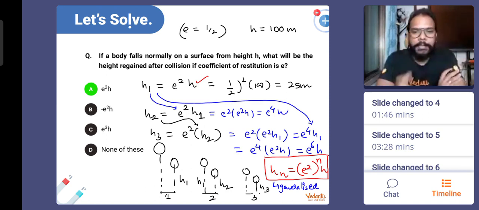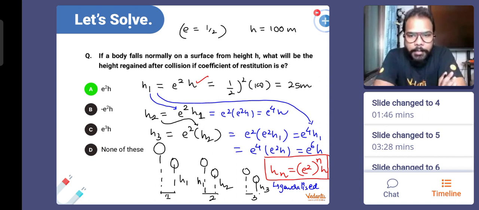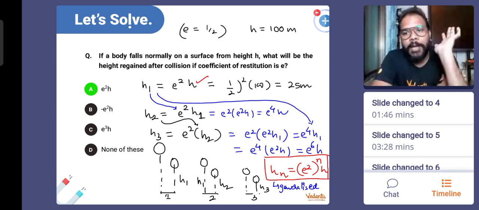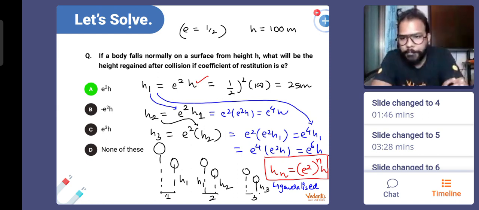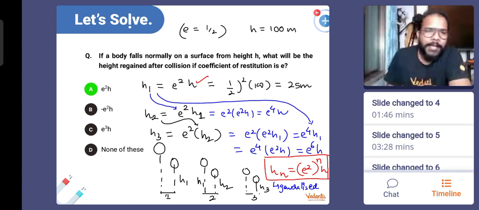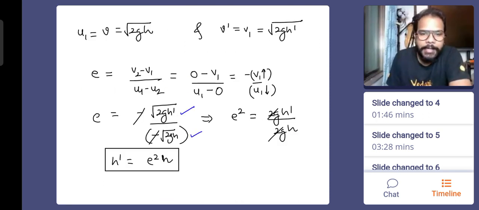Okay, guys, are we clear? This is a specific type of question that you will find in maybe Tattva as well, and in many other texts you will find this kind of question. This has definitely come in the JEE examination, but I want you to remember the approach, and if you remember the formula directly, that is absolutely fine. If you can, that's good. If you can't, then at least remember the approach, that it is about the velocity finally, and the velocity just before collision.